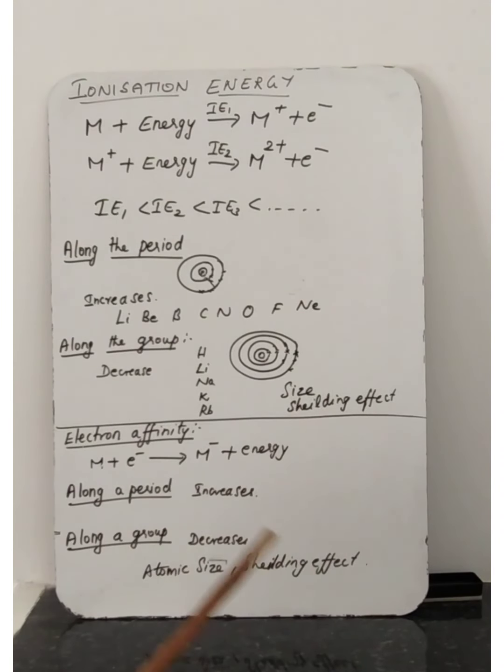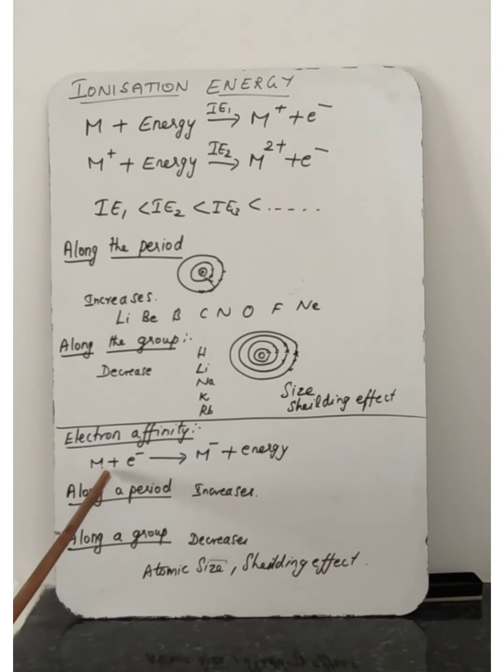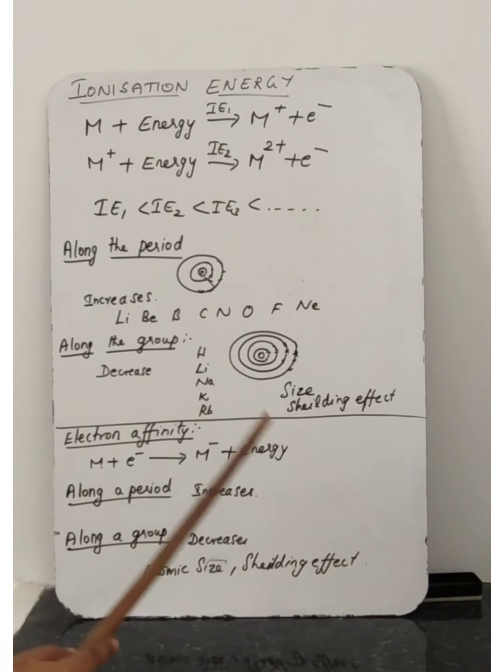Okay, one more time I will explain. When one isolated gaseous atom gains an electron, it would have excess energy, and that excess energy is released. That atom becomes a negatively charged anion. Understood? Example, you can take chlorine. Chlorine has 17 electrons. Chlorine gains one electron and becomes Cl minus. At that time it liberates some amount of energy. That energy is called electron gain enthalpy or electron affinity.